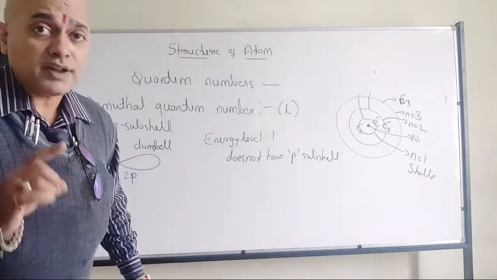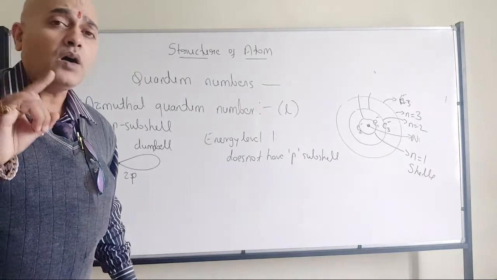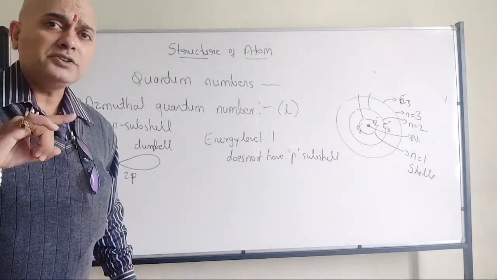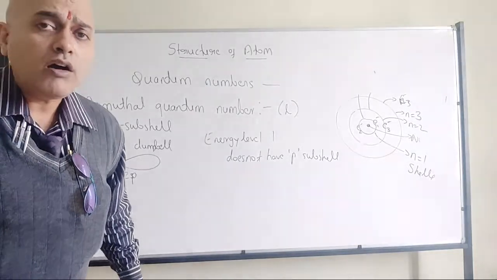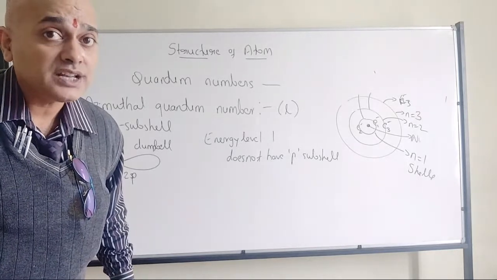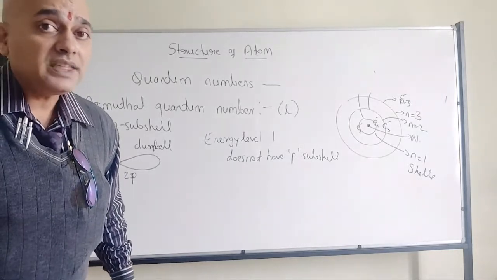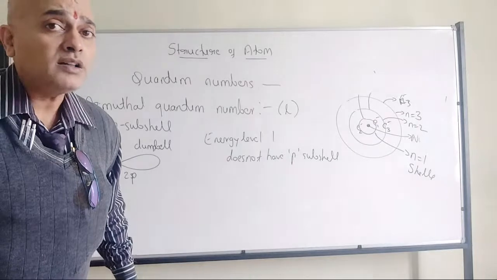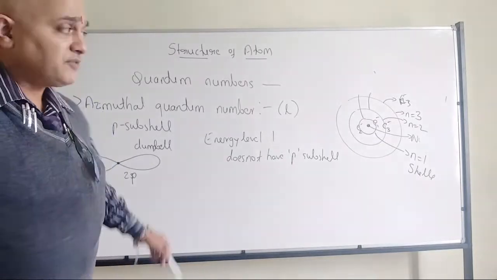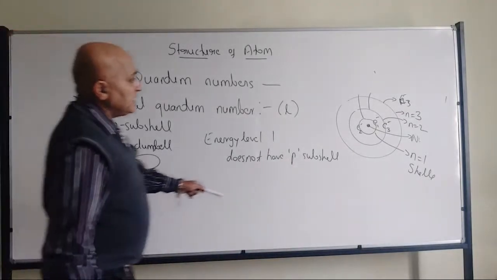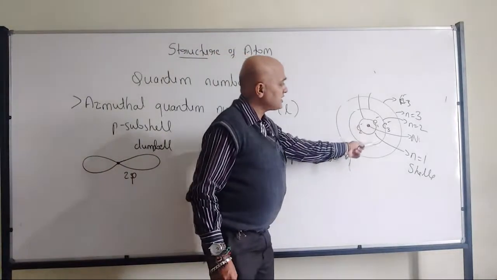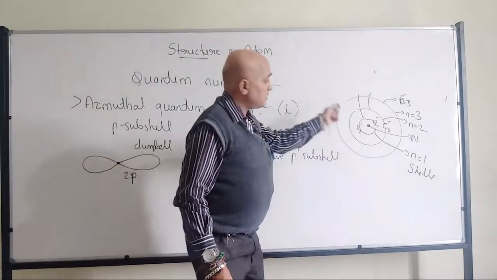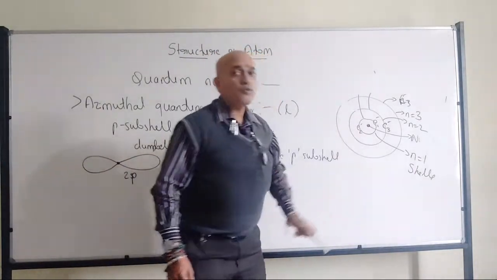In the beginning, for the S subshell I told you, all the energy levels from 1 to any energy level will have an S subshell. But the same thing is not applicable for all subshells. For example, the P subshell is present from energy level 2 onwards, but not at energy level 1.